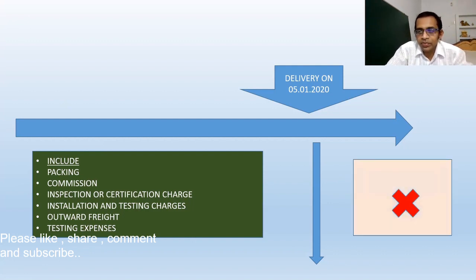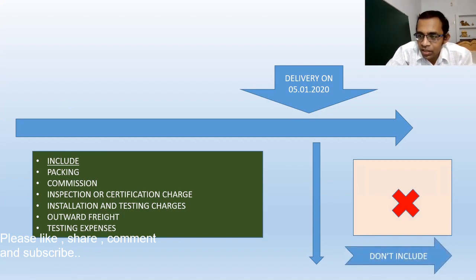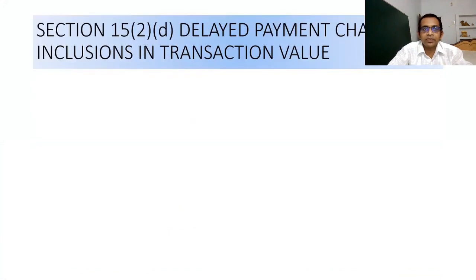Okay, so you can see here from the right side or left side, what is before the delivery will be included, after delivery these expenses will not be included. Okay friends, so now we come to clause D, subsection 2 of section 15, delayed payment charges.